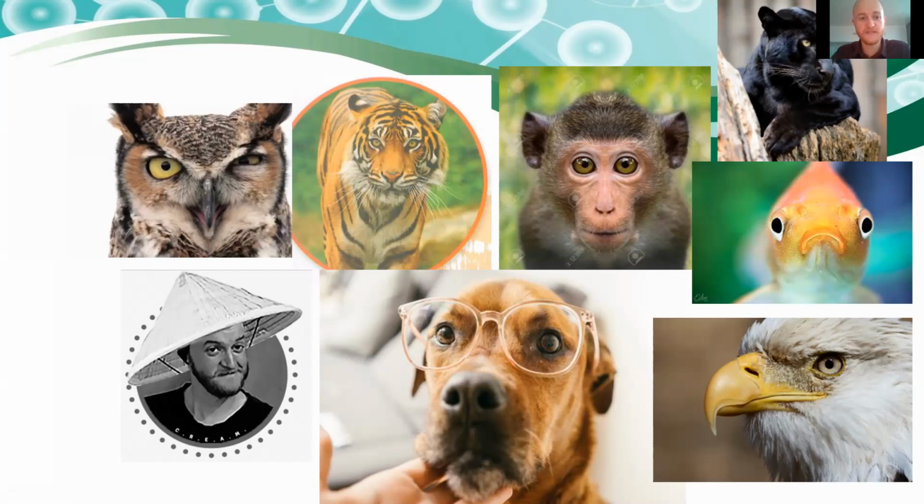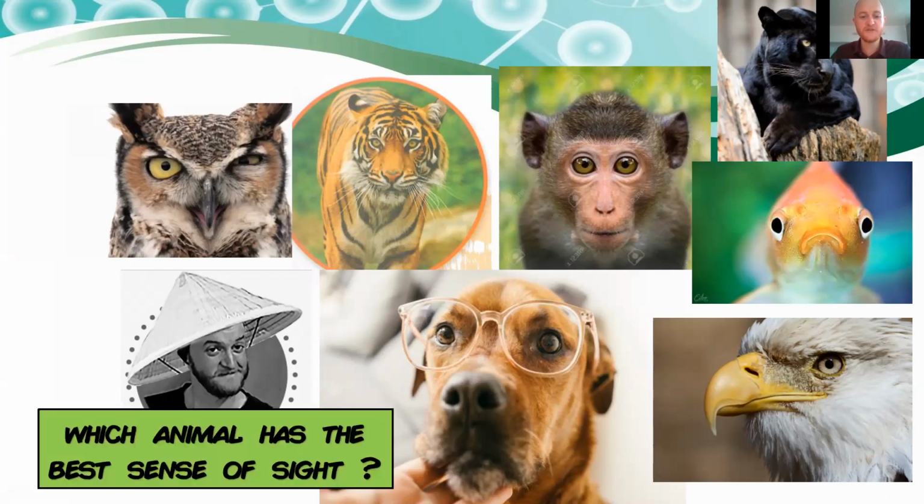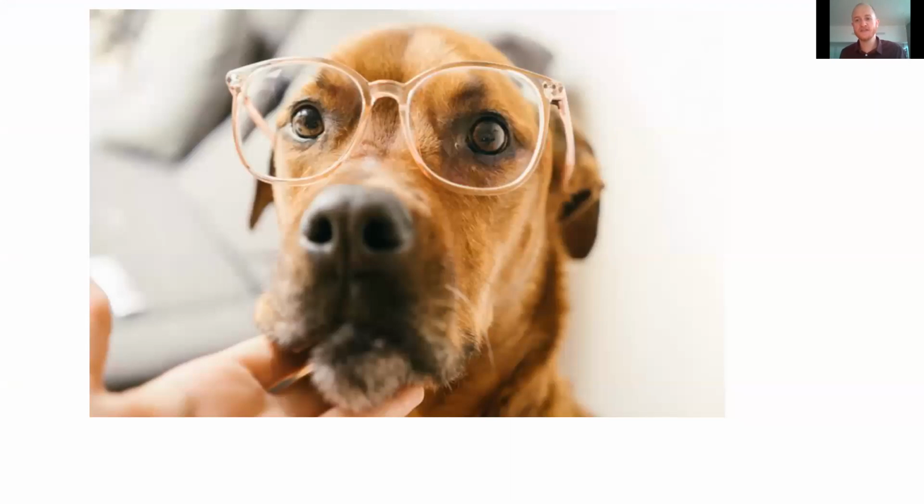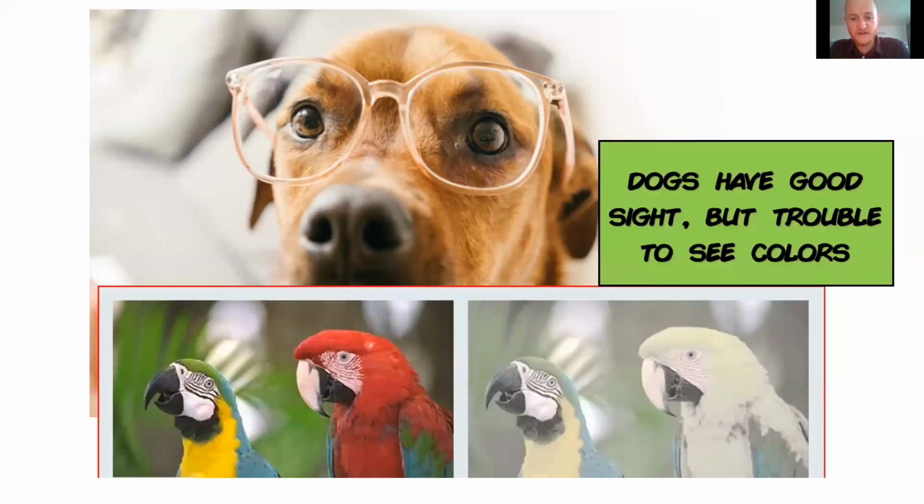Okay, I'll let you guess for a second. Again, you can pause the video and do research on Google or ask your parents or friends. So which one has the best sense of sight? The humans can see quite well, but the dog has quite a good eyesight too. However, the dogs, they are mostly colorblind. They can't really see well the colors. See, that's what we see. That's what a dog can see. Okay, so it can see well, but not very well the colors, especially the yellow, blue, and red. It cannot see red.